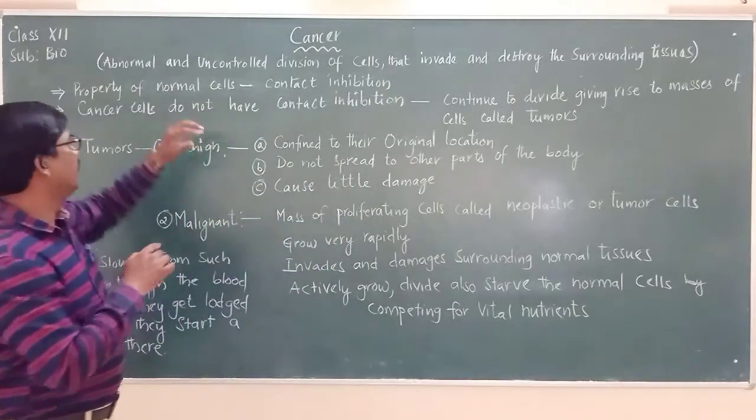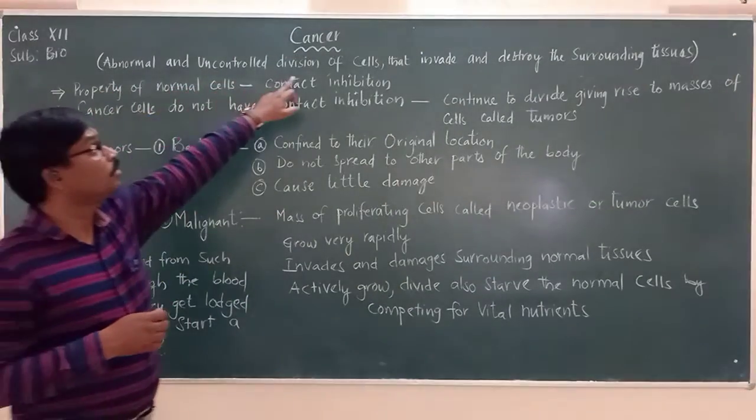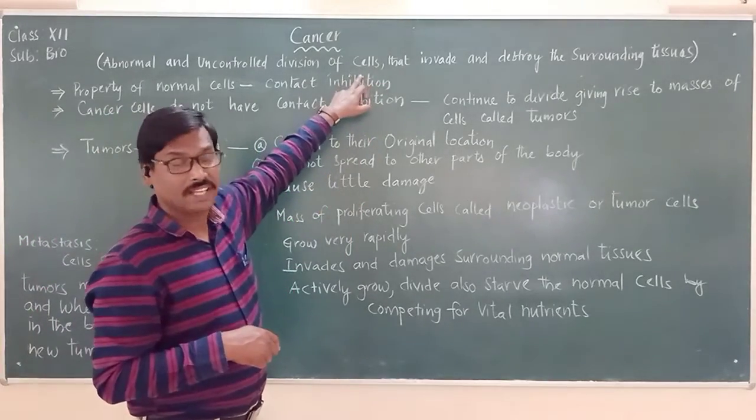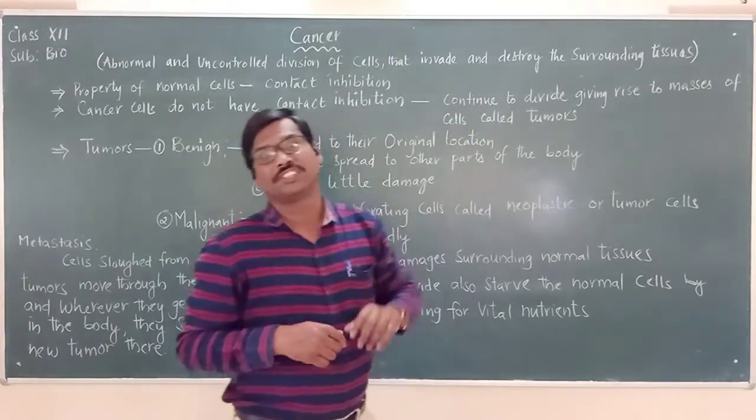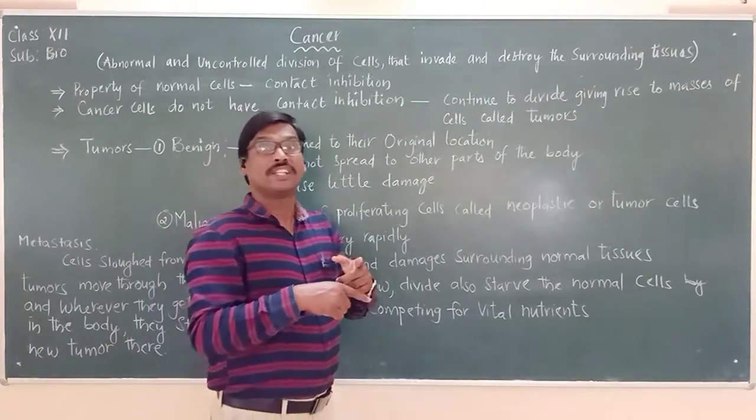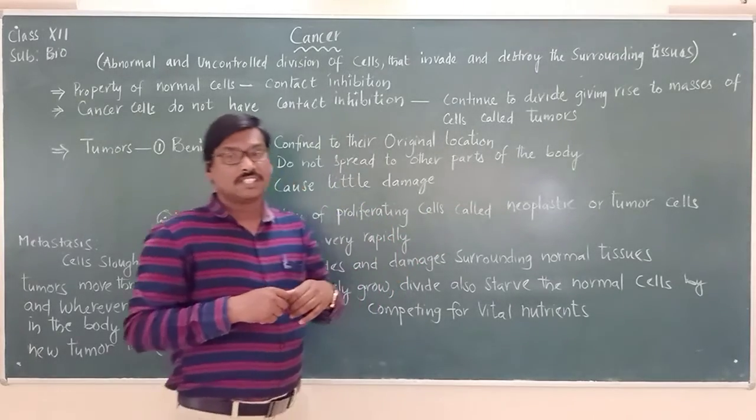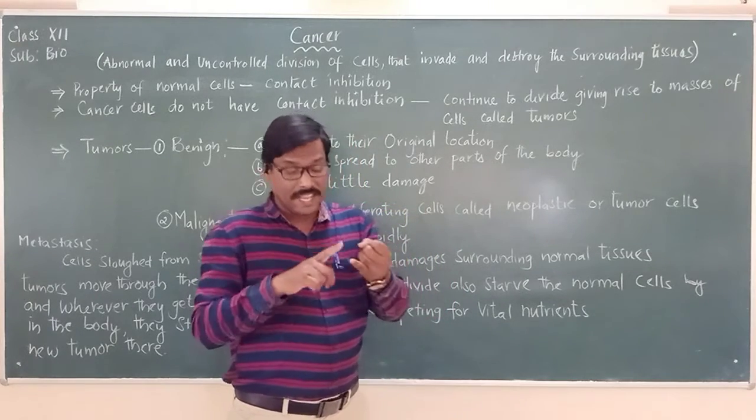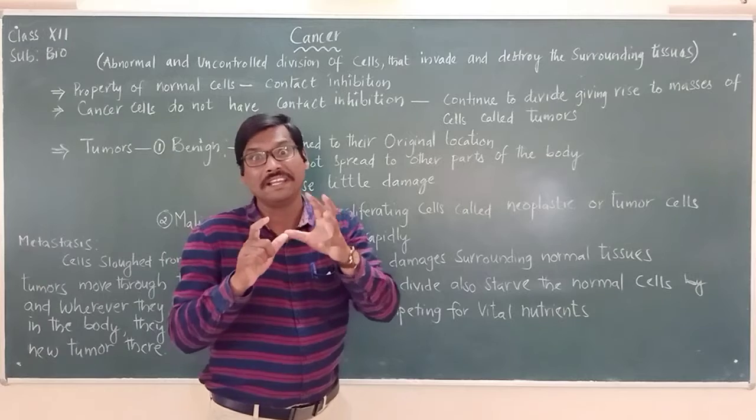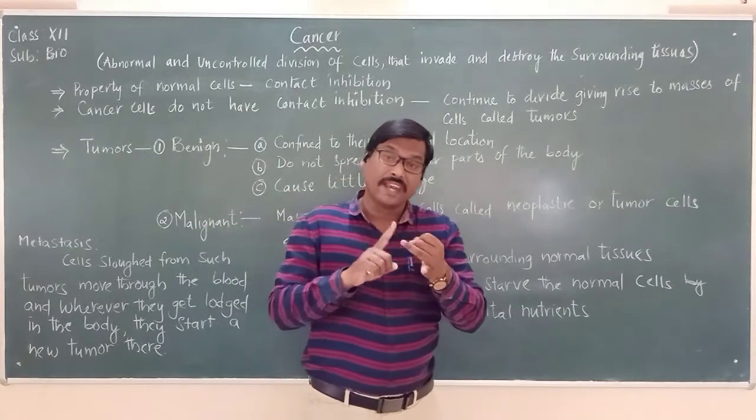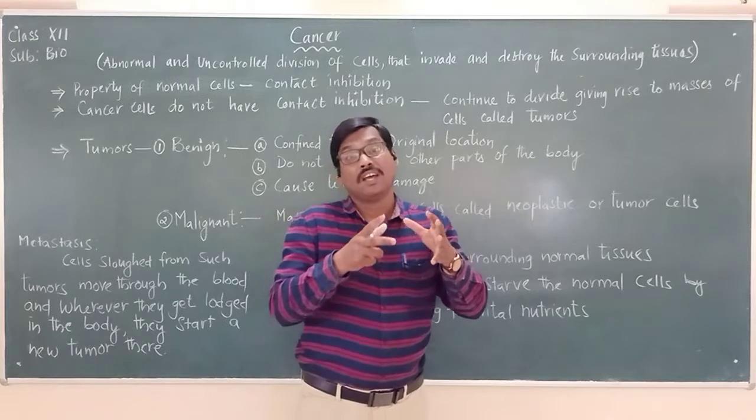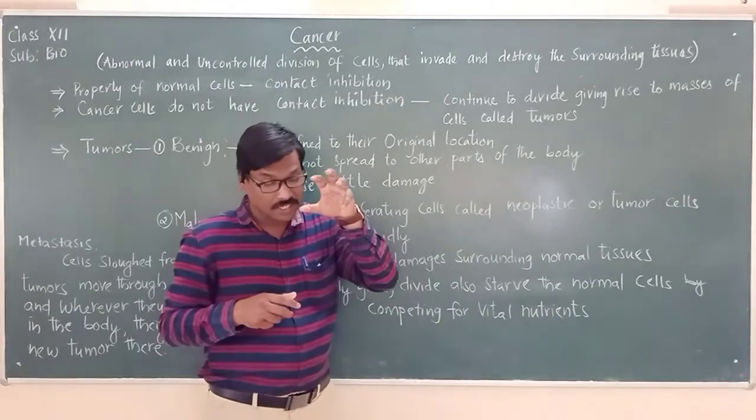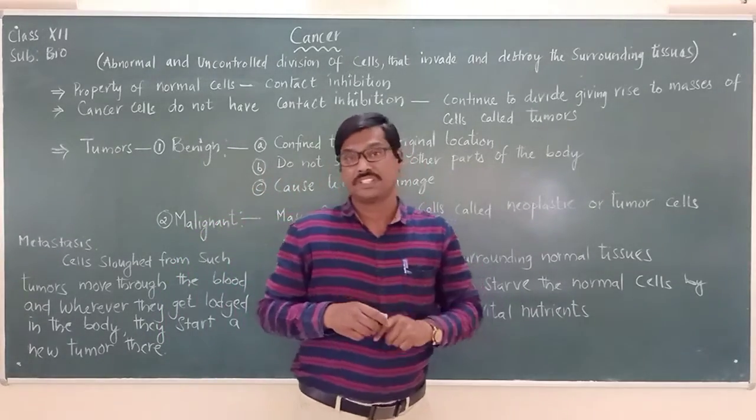It is abnormal and uncontrolled division of cells that invade and destroy the surrounding tissues. Which means, we have to remember one very important point: in our body, cell growth and differentiation are highly regulated. They take place in a particular way, under control.